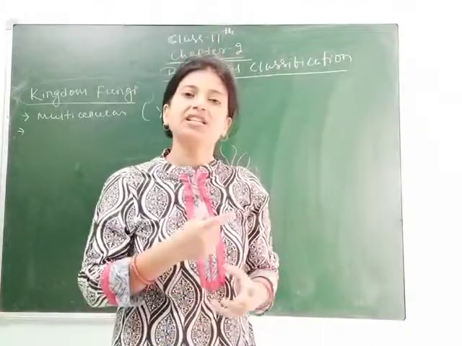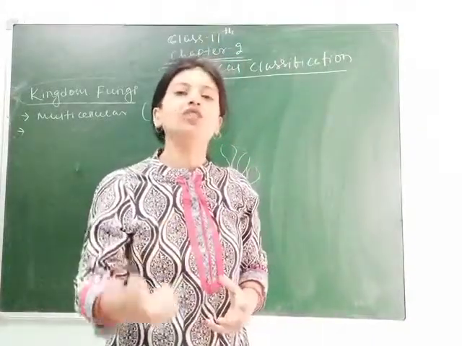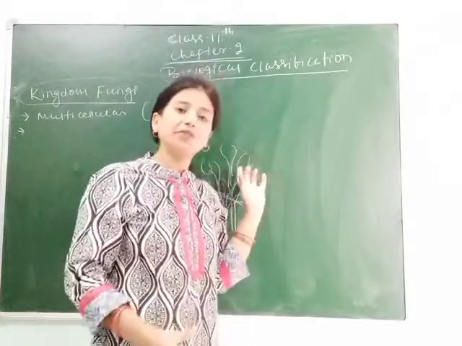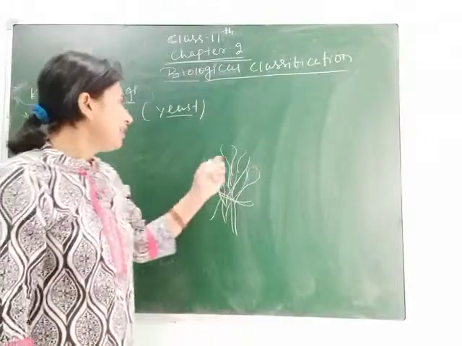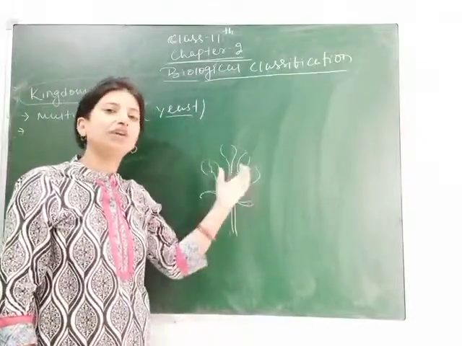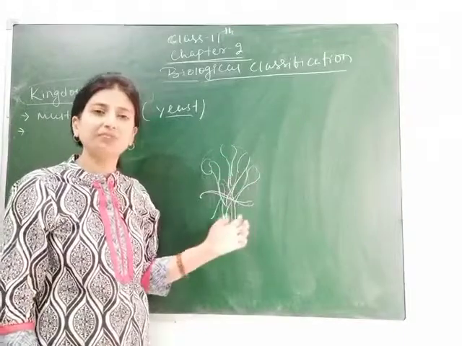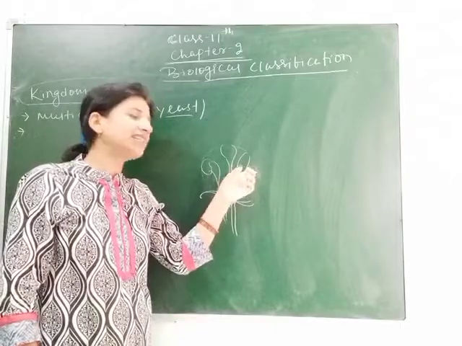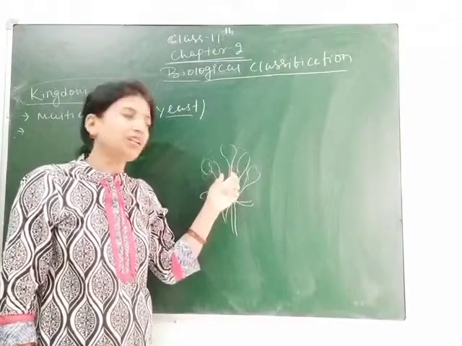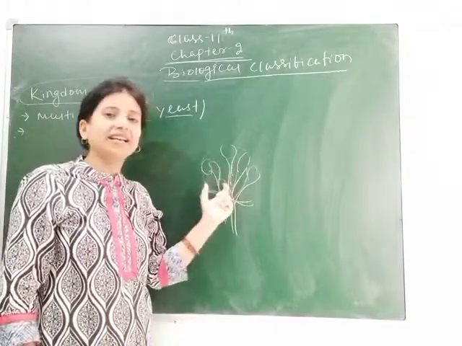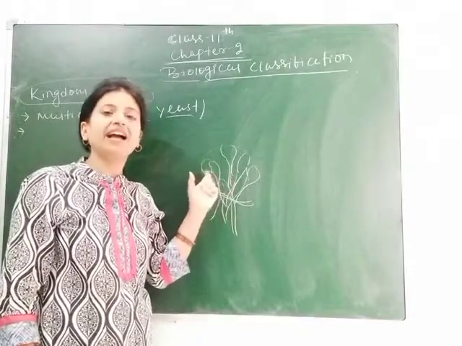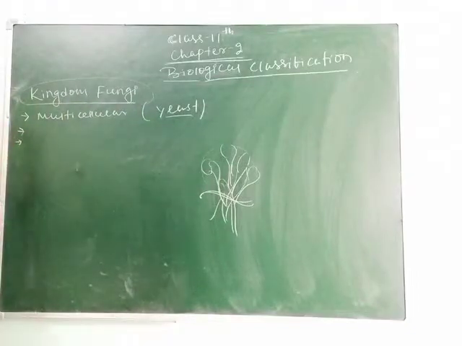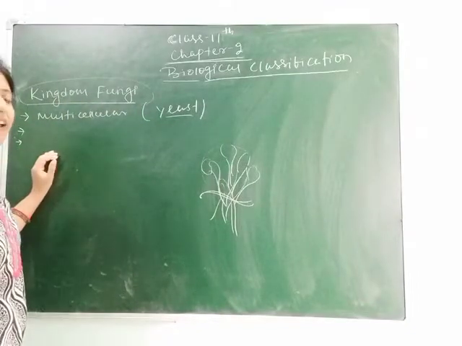Inside the mycelium the spores are formed, or outside the mycelium the spores are formed. These are the spores which take part in reproduction. If the spores form outside the mycelium, then it is called exogenous. And if the spores are formed inside the mycelium, then they are called endogenous. So this is the structure of mycelium, which consists of many hyphae. Clear students?